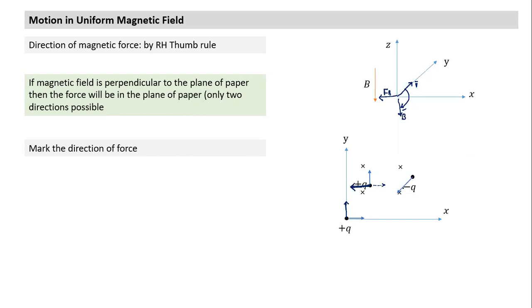So what will be the direction of force? Can you all figure out the direction of force on this? First thing, immediately what should come to mind, which is easiest, force will be along this line, either upwards or downwards. It will be perpendicular to V and the plane of paper. Can we mark which of the two is correct? That will come from right hand thumb. This is V direction. My fingers should curl into the plane of paper. If my fingers are curling from V into the plane of paper, the force direction comes which direction? First direction or second direction?